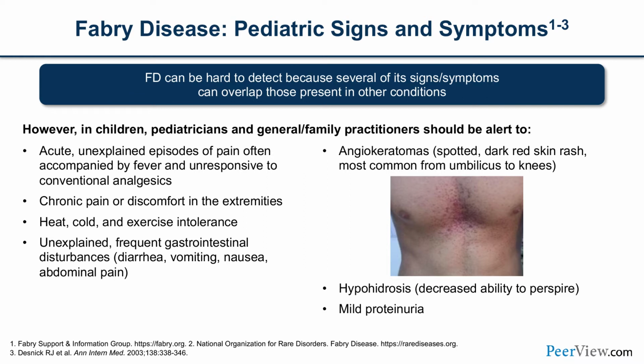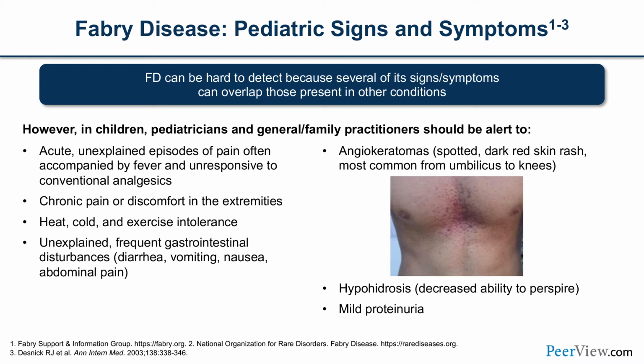Some of the other symptoms that might alert the practitioner is chronic pain or discomfort in the extremities, heat and cold intolerance, and this manifests as exercise intolerance, unexplained frequent gastrointestinal disturbances, nausea, vomiting, diarrhea, abdominal pain, postprandial bloating, signs that might be suggestive of irritable bowel syndrome, IBS, and a lot of these patients actually get diagnosed with IBS. But this is once again a neurological manifestation of Fabry disease.